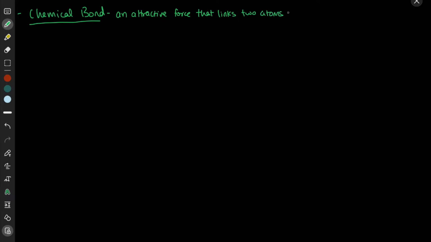What is a chemical bond, right? So a chemical bond is just an attractive force that links two atoms together. Okay, so chemical bonds form or they happen as a result of either the sharing of electrons between two atoms or the transfer of electrons between two atoms.